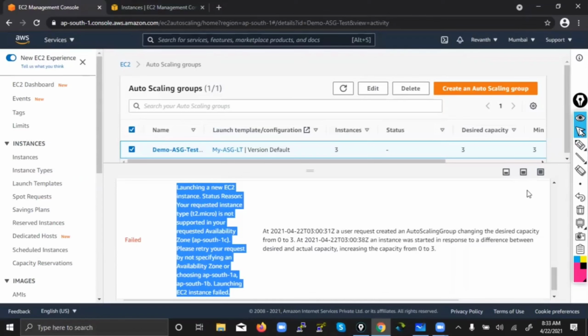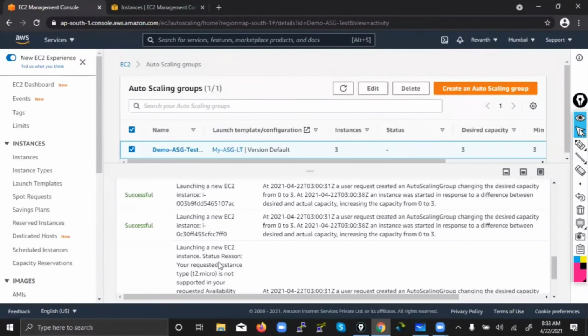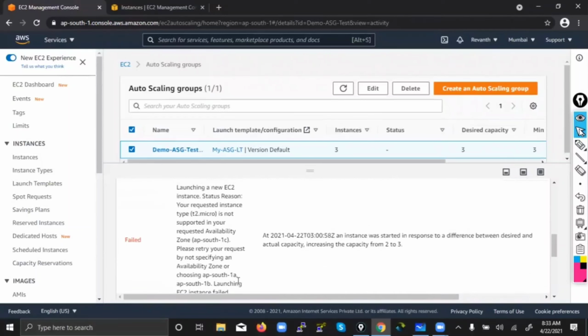Right. That means, let's say in the Chennai data center, there is no instance type of T2.micro. It's not available. Maybe many people have already reserved it, or maybe it is really not available in their data center. So it said it has failed to launch. That doesn't mean your website is lost. What happened again? It will try to launch in another availability zone. Now it will launch in 1A or 1B. Similarly, again it tried to launch one more time in 1C.